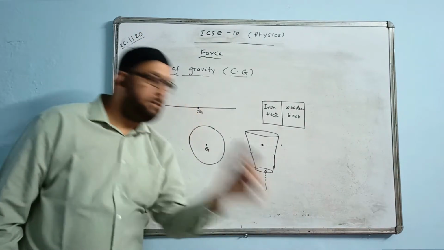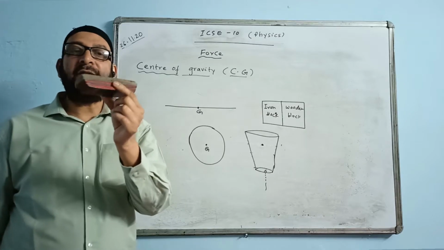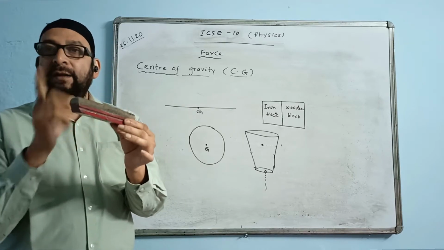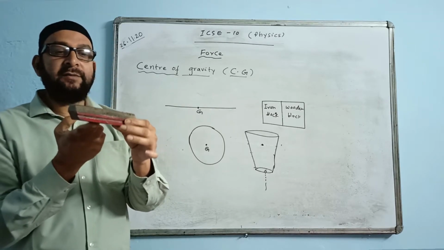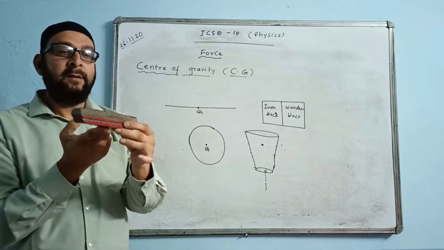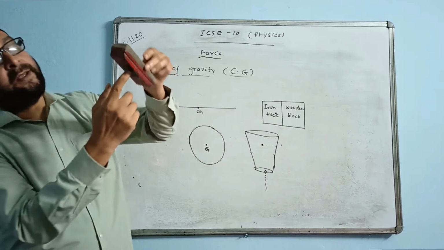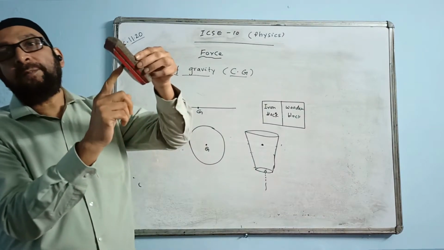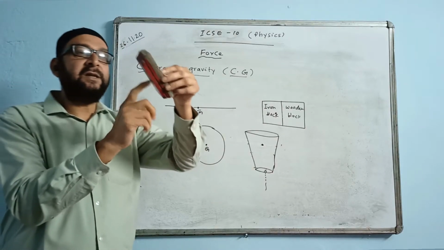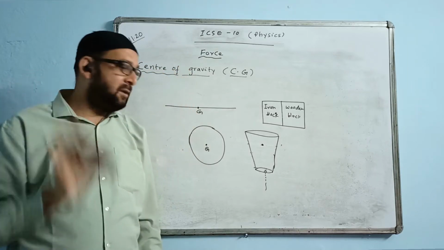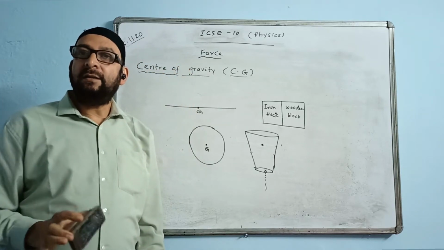Suppose you have this body out here and you want to find CG. You will be finding a balance point in it. Let us find the balance point this way. I find the balance point somewhere here, on this side. So this is the position of CG. This is the CG of this body. This is the duster. So it is very easy.